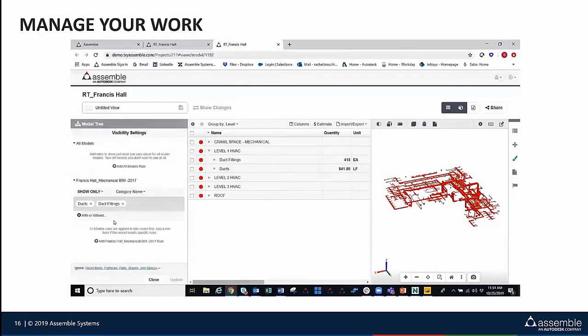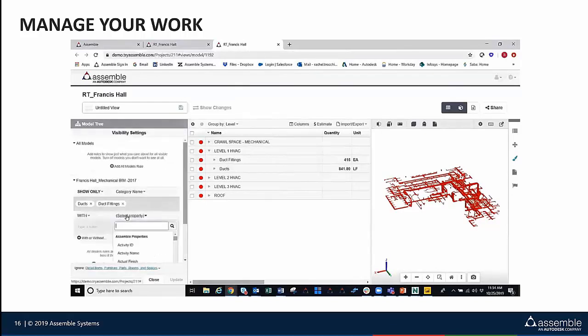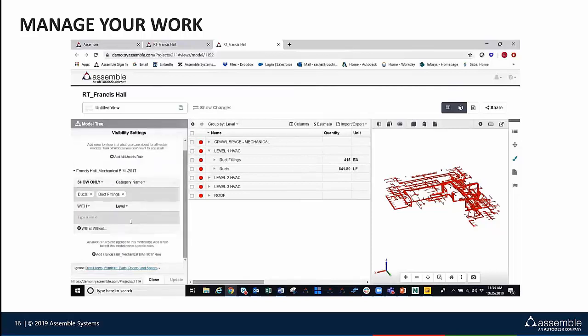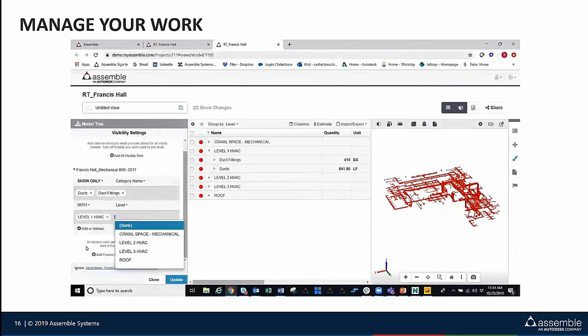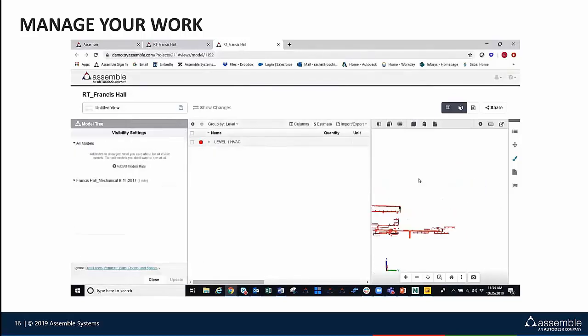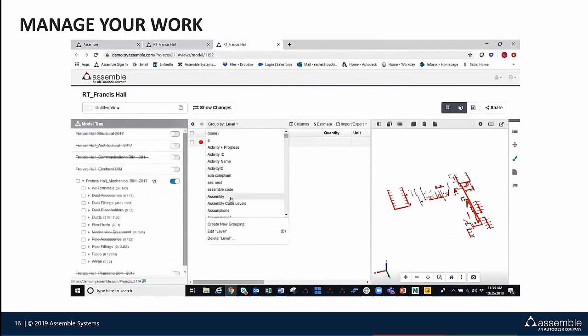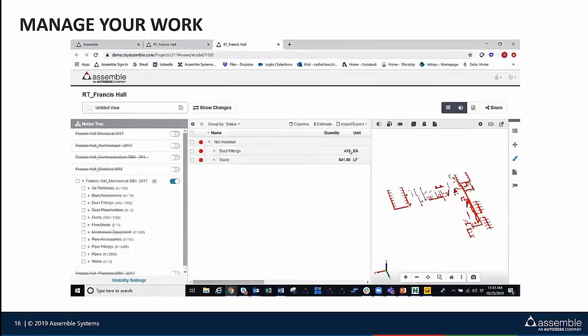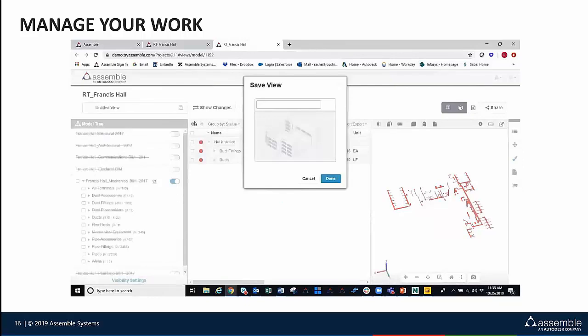But let's say we want to have a filtered down data set a little bit deeper for out in the field. Because if you're working on a really high rise, you probably don't need all 50 floors at the same time. So we'll filter down into one level right here. And now we can see we're just taking a look at our level 1 ductwork for our tracking. So if we reorganize this data by our status here, we'll then get all of our quantities under that not installed bucket right away. And once we save out this view, this filtered down data set, we'll have access to all of this information right out in the field.